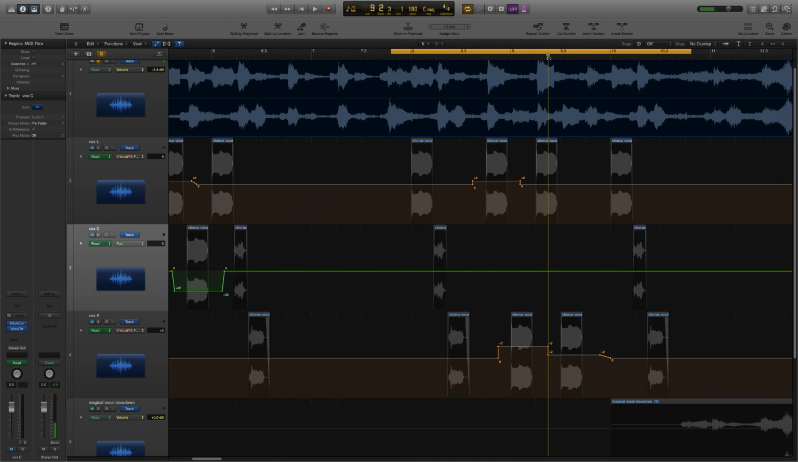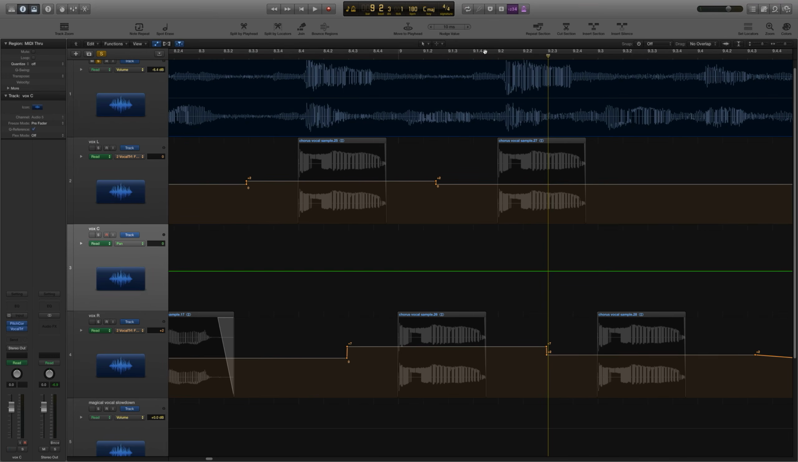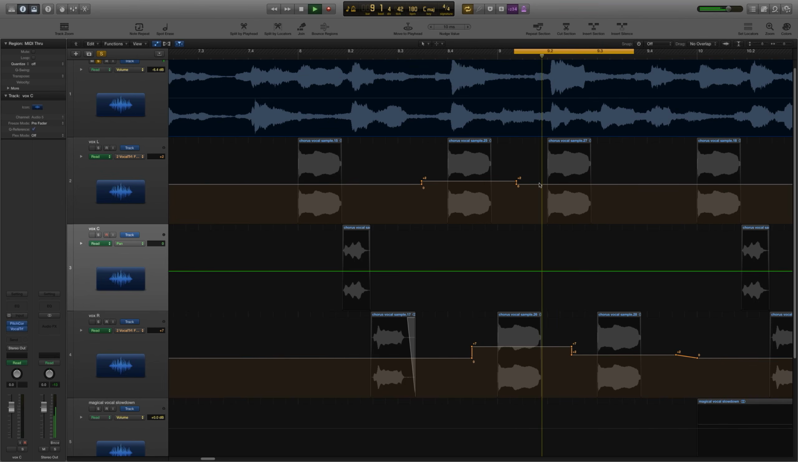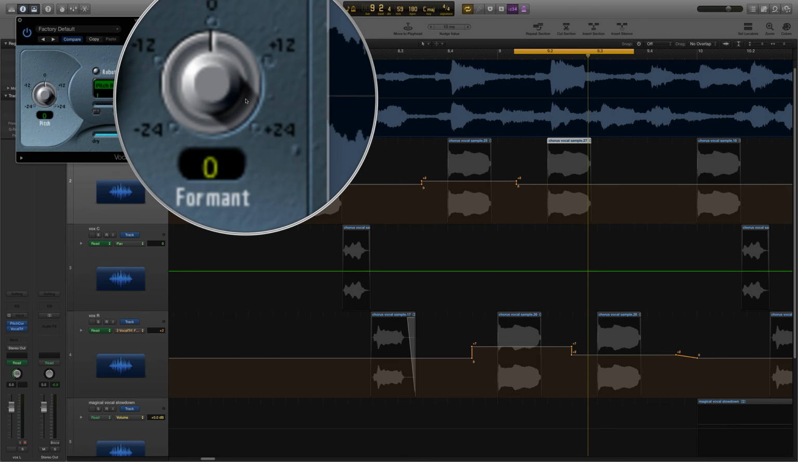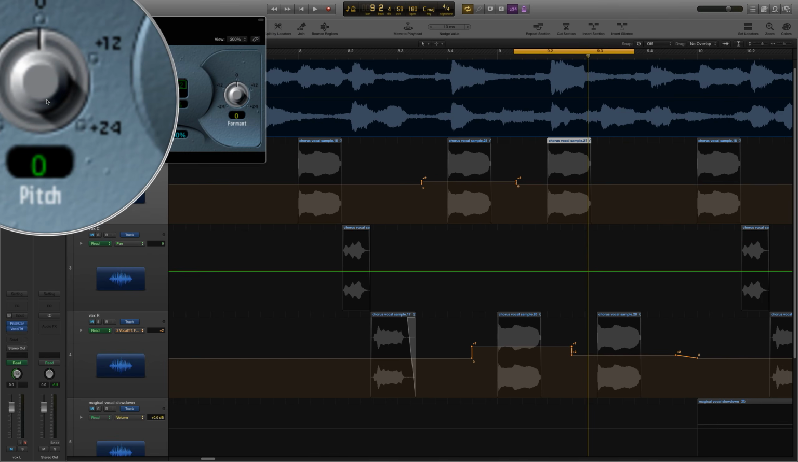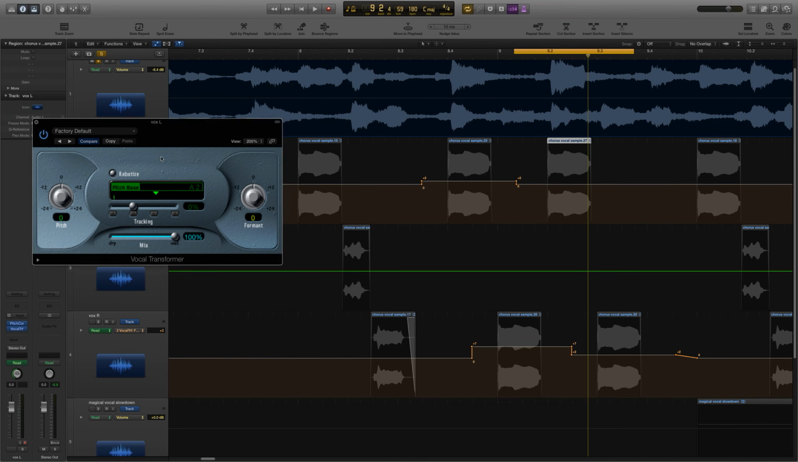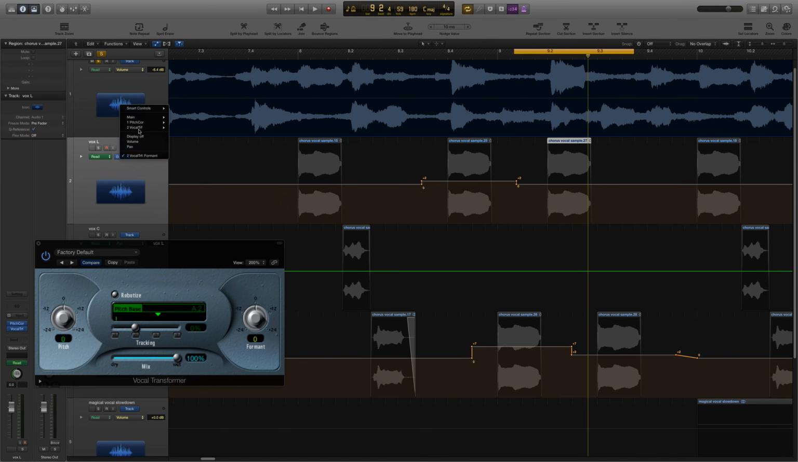Now this one's the weird one right here. Let's just give this part a listen here. This note, yeah, it sounds like the formant's up, but it also sounds like the pitch is up an octave. So in the vocal transformer, in addition to being able to adjust your formants, you can adjust the transposition in pitch here. So what we're going to do is also show the fine pitch.